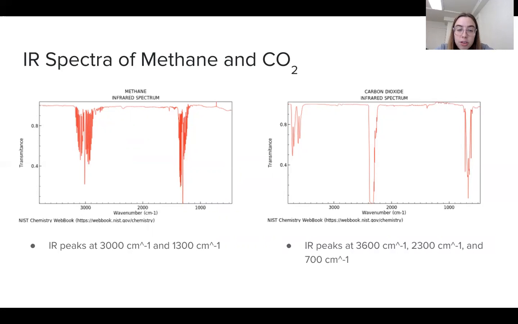The fact that CO2 and methane absorb light at different wavelengths actually contributes to climate change even more because they're able to absorb more light, which causes an increase in kinetic energy within the molecular vibrations and therefore an increase in temperature.